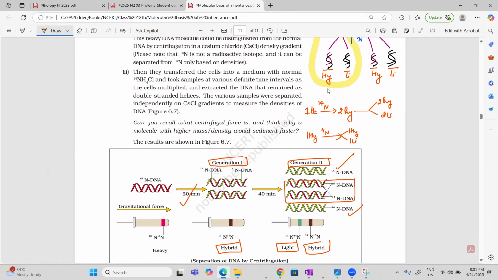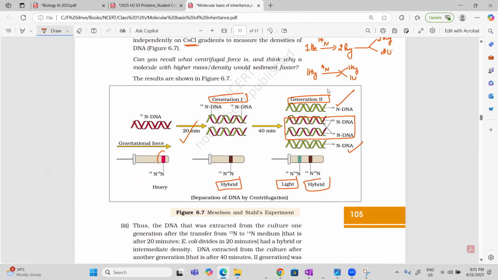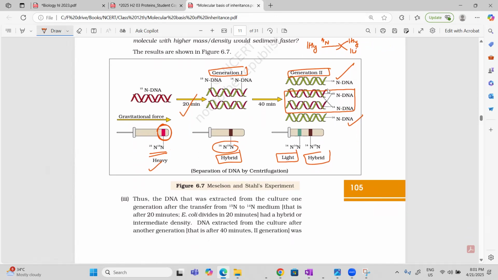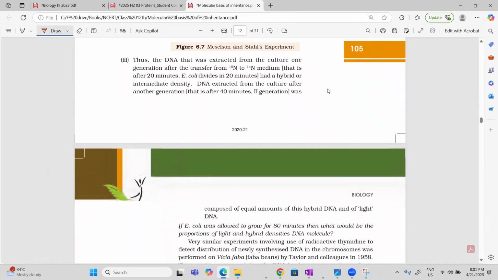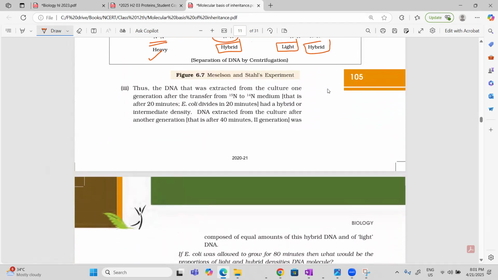And you are separating them by density gradient centrifugation by using cesium chloride. So if you see the diagram, N15, both strands N15, is at the bottom, heavy. When it is hybrid, it is a little up. And when it is light and hybrid, light is more up and hybrid is down. So this is the way they worked and proved that yes, genetic material DNA replication is semi-conservative.